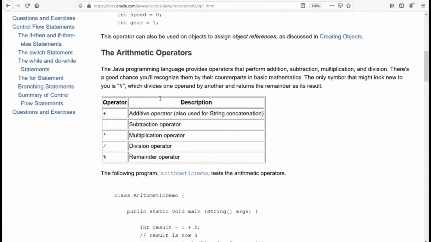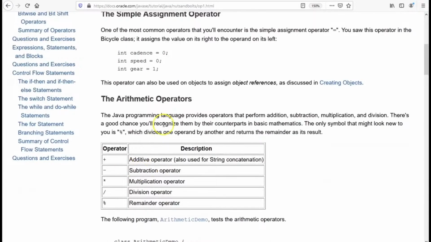But what I'm going to cover in detail is these arithmetic operators. Arithmetic operators are basically used to perform any kind of arithmetic operation in a Java program. It can be an addition operation, a subtraction operation, a multiplication operation, a division operation, or an operation by which you can find the remainder of the division.